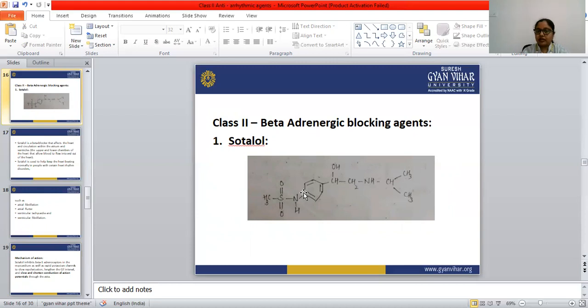The benzene ring is again connected with NH, S double bond O, S double bond O, CH3. Sotalol has an alcoholic OH group. So the structure of sotalol is benzene ring, ethanol, amine, propane, and NH, S double bond O, S double bond O, CH3.